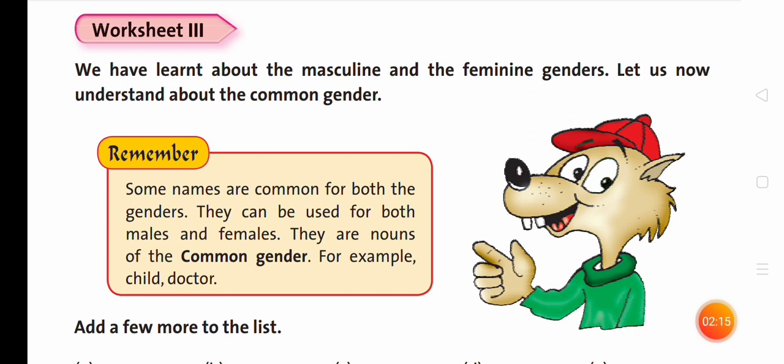Male and female may both be a doctor, but in the common gender they are called a doctor. So these nouns are used for both males and females. They are nouns of the common gender. So they are called common gender. Add a few more to the list.